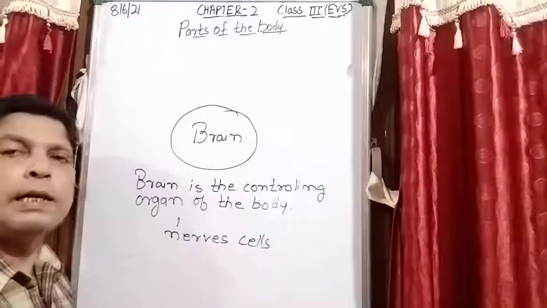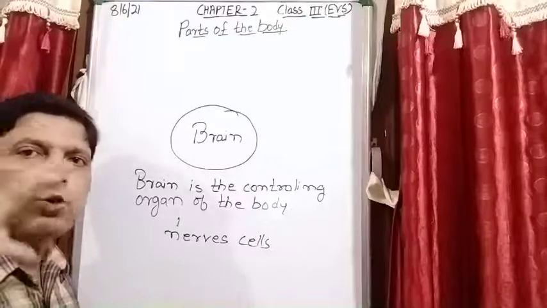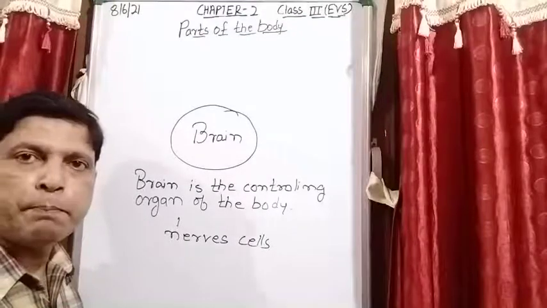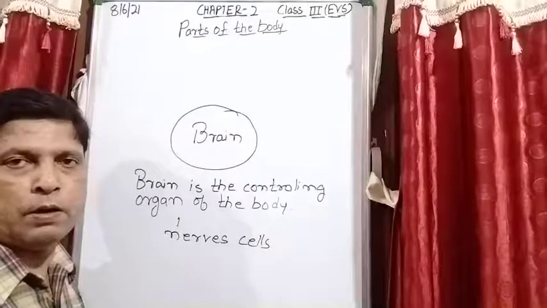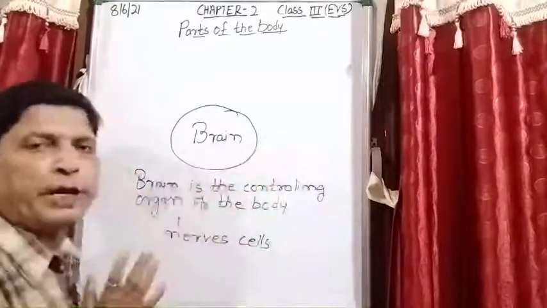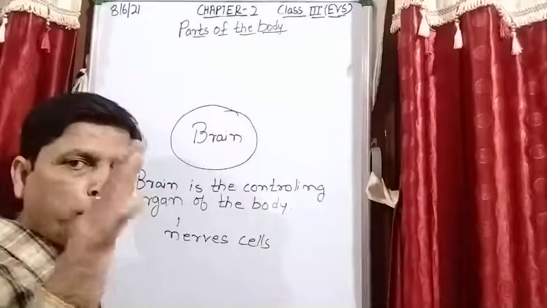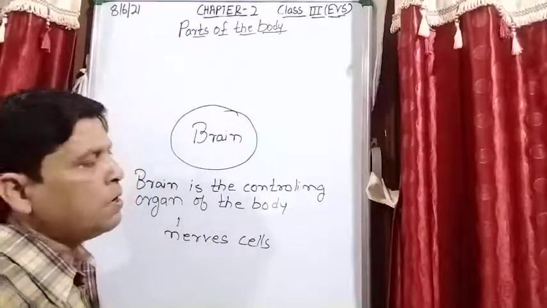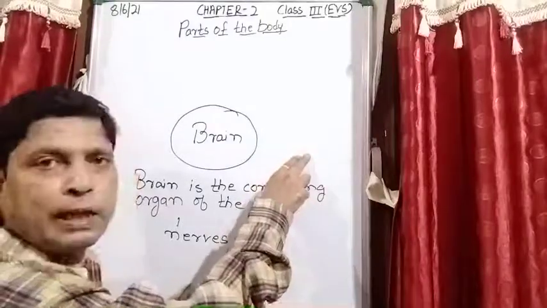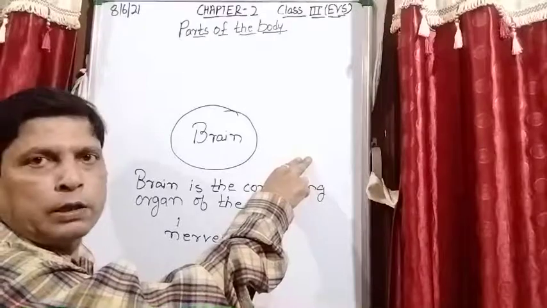Through these nerve cells, the messages are sent to the brain and very quick action is taken by the brain. Is it clear? By chance, if you touch any hot object, then what happens? Immediately you remove your hand from there. Why? Because when your skin touches that object, you feel very hot.